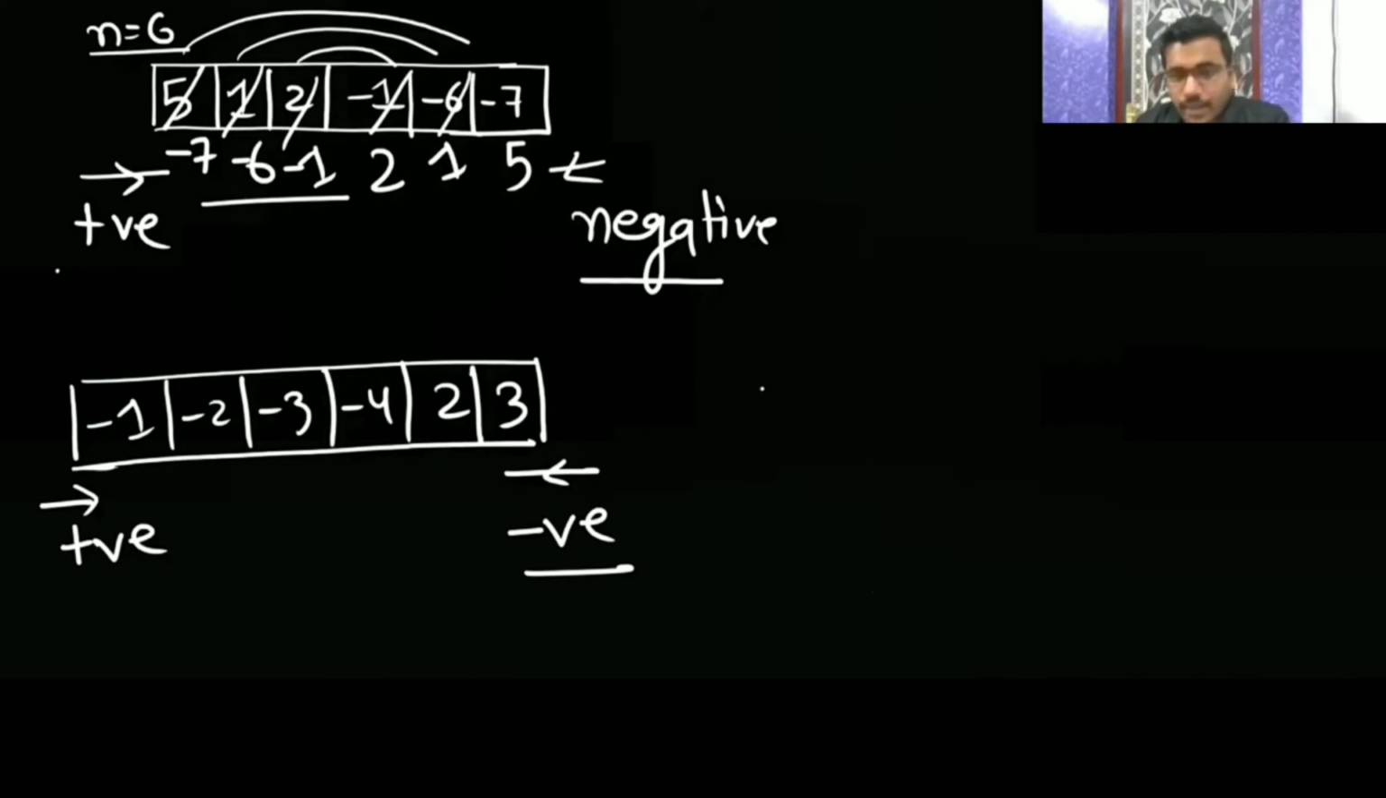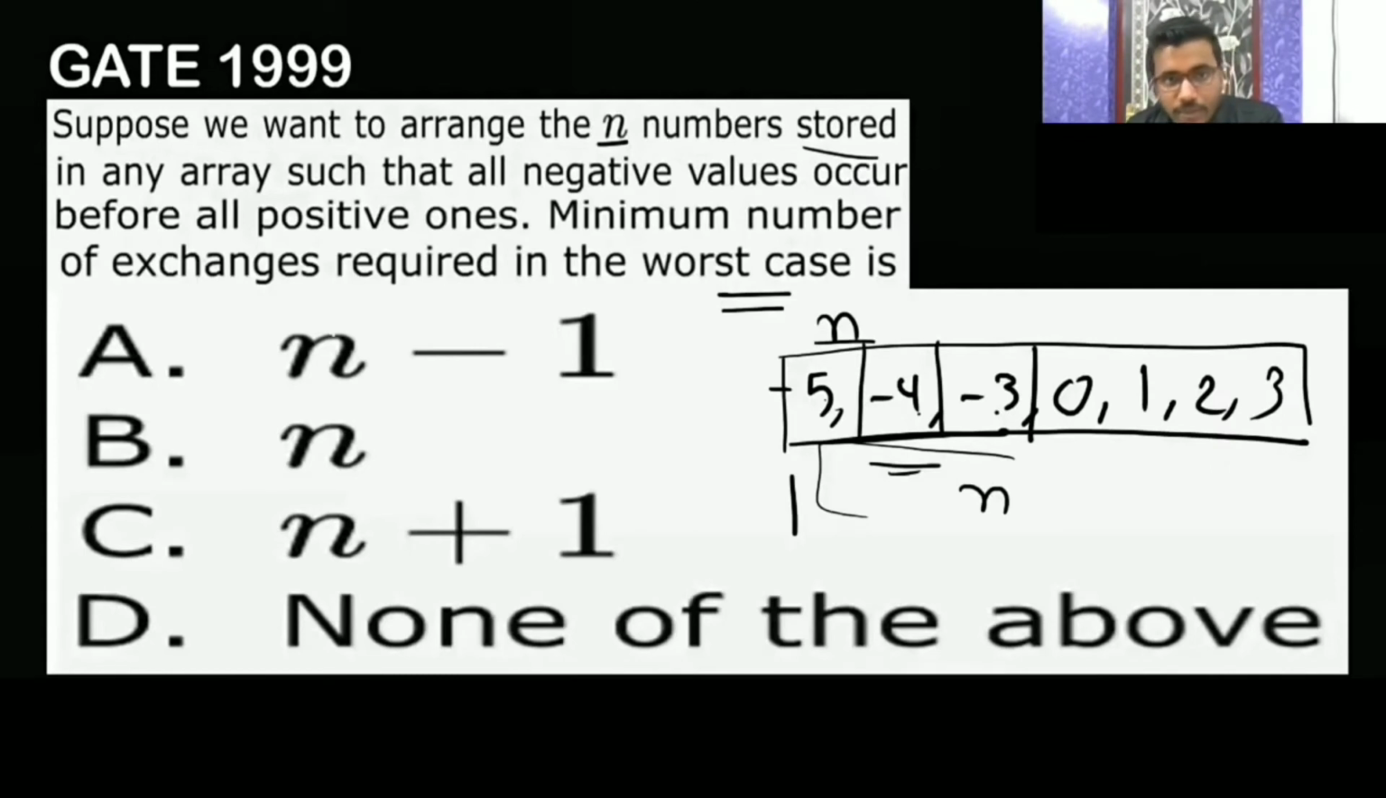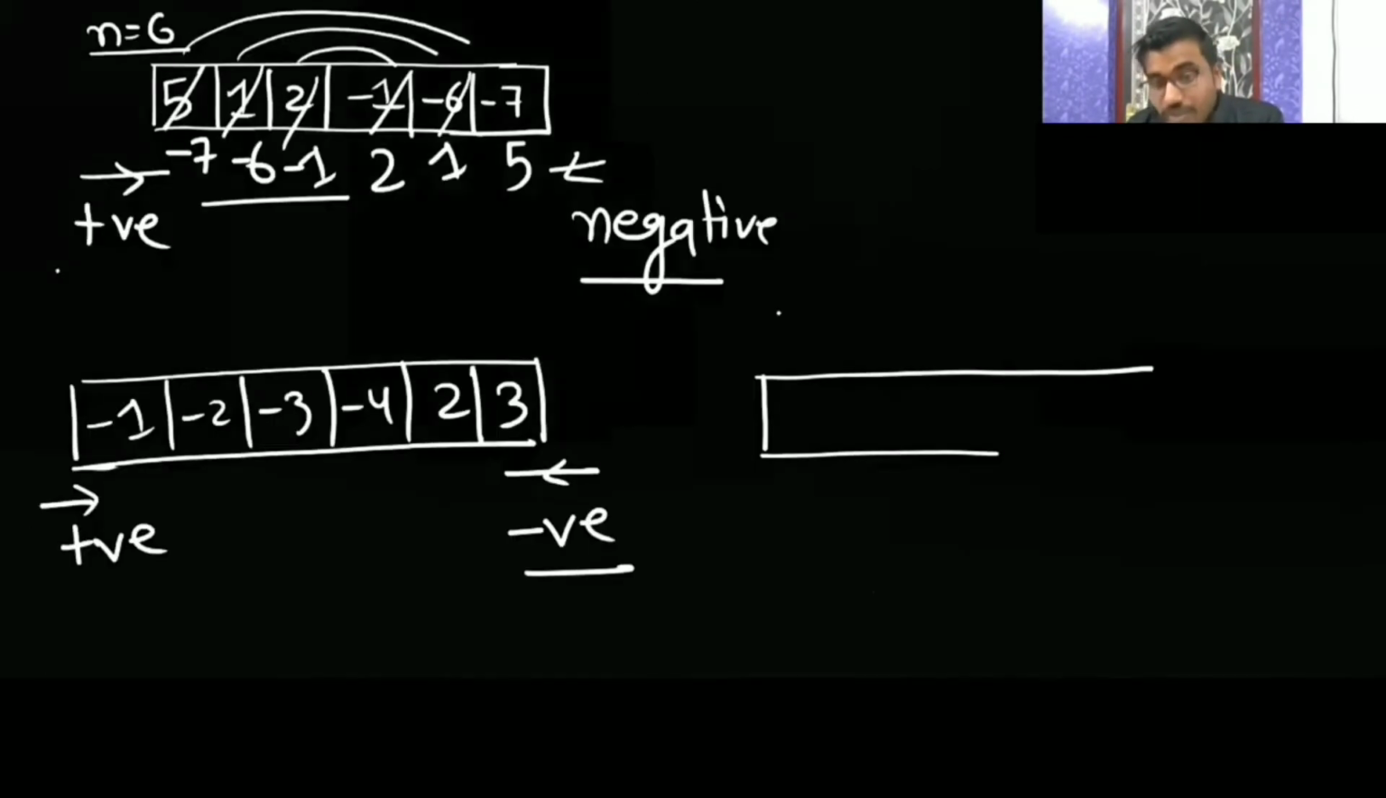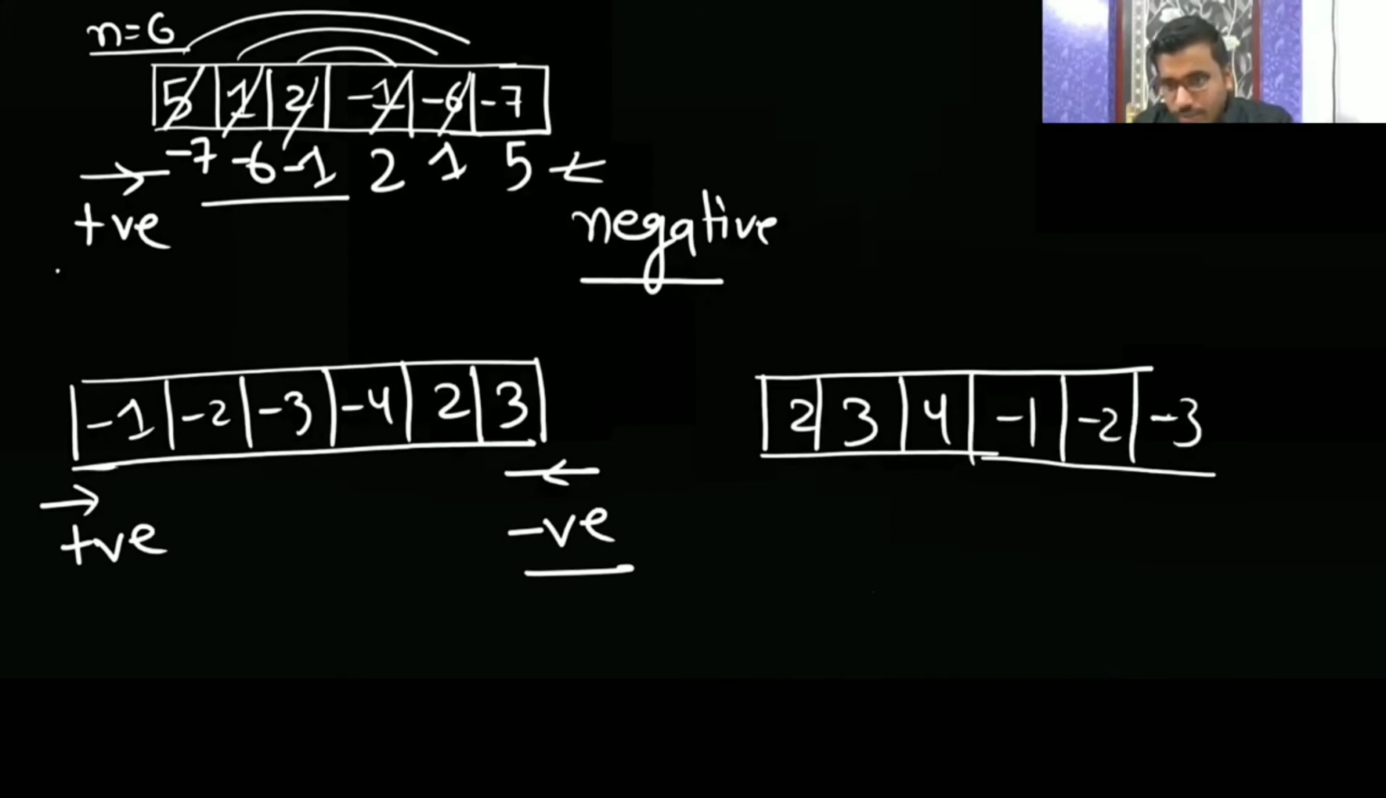Nivita is saying yes. Now take the worst case, because here they are asking for the minimum number of exchanges required in the worst case. So in the worst case, what can happen? The opposite case. Here you have positive 2, 3, 4, then minus 1, minus 2, minus 3. So all the negative numbers are on the right hand side, which means you need to swap in the beginning. Here you will see the positive one and here the negative one.